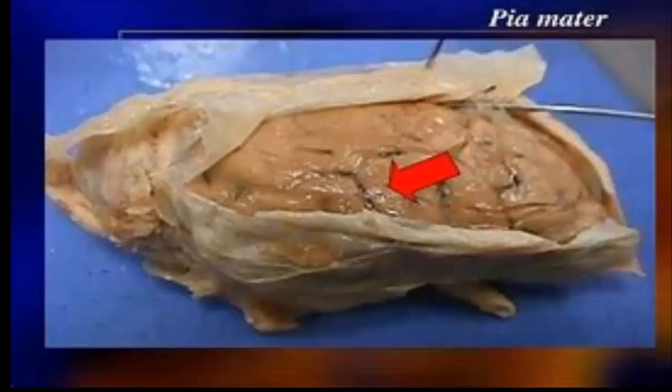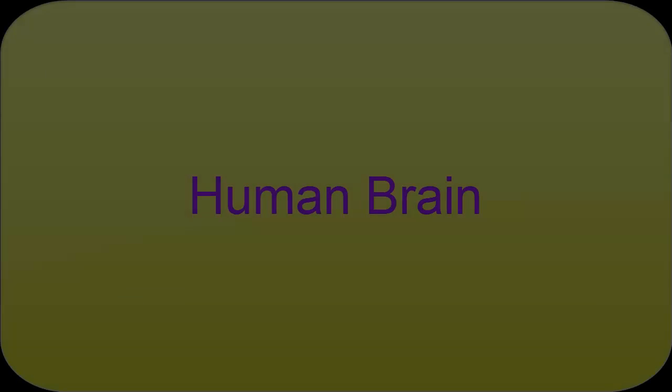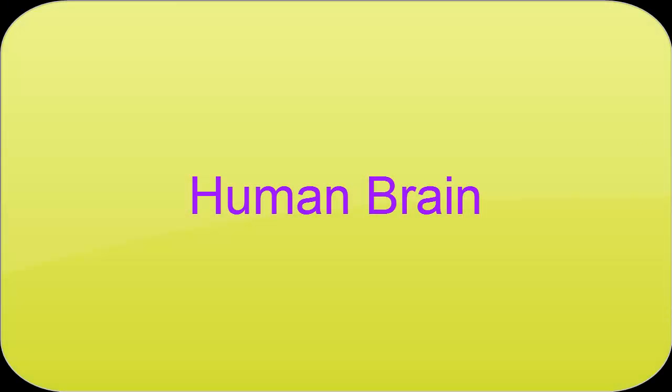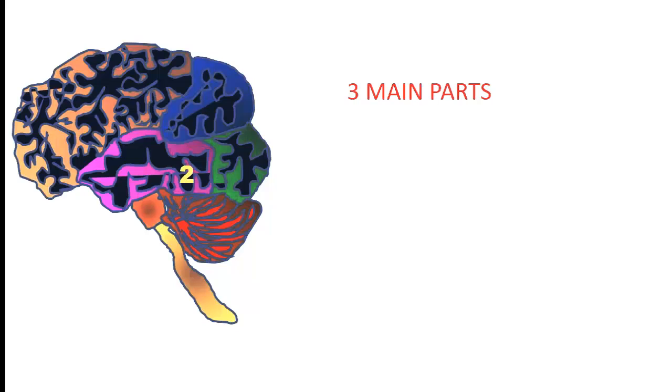Pia mater. Pia means soft or tender. It is the innermost, thin, delicate membrane. It is richly supplied with blood. The meningeal membranes protect the brain from mechanical injury. The brain has three main parts, namely forebrain, midbrain, and hindbrain.